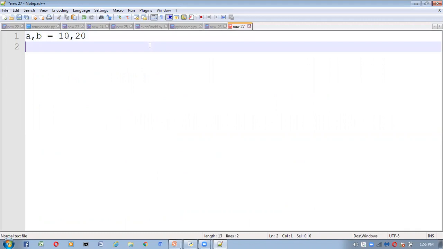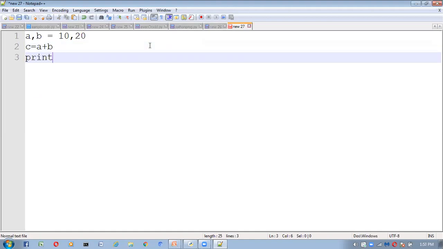I want to find the sum of a and b, so I take c is equal to a plus b. Then print, the sum is, c.